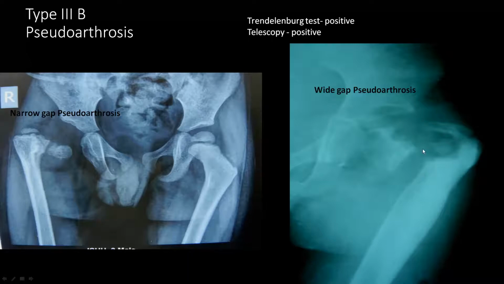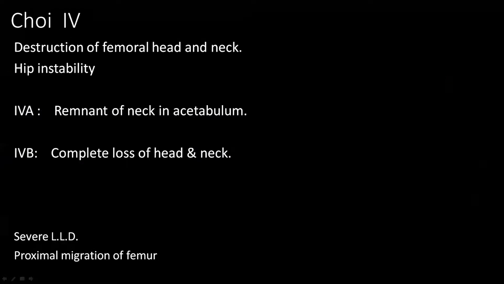When there is wide gap pseudoarthrosis, Trendelenburg test and telescopy will be more frank as compared to the narrow gap. Now what is Choi type 4? In Choi type 4, there is complete destruction of femoral head and femoral neck. It can be classified into two types, Choi type 4A and Choi type 4B.